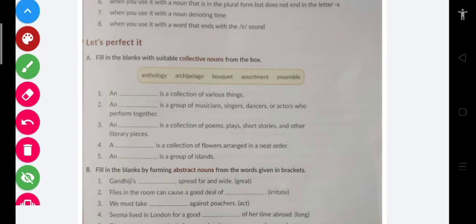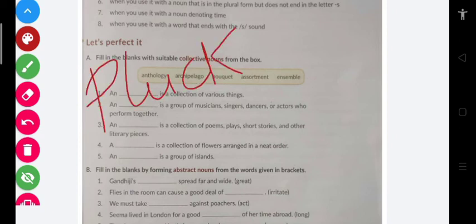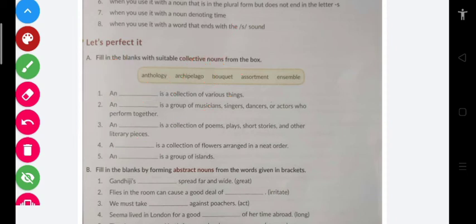Next is, dash is a collection of flowers arranged in a neat order. For example, if you pluck a flower, we don't break a flower from the plant, we pluck a flower. The spelling of pluck is P-L-U-C-K. When you pluck a flower, you don't break it, you pluck it. So when you pluck many flowers from the plant and make a group of those flowers, they are called a bouquet.